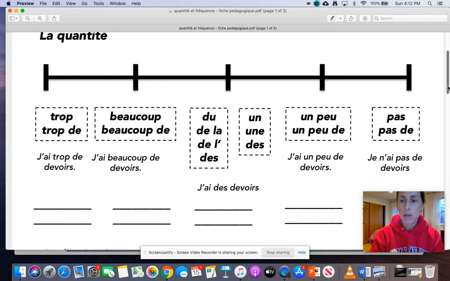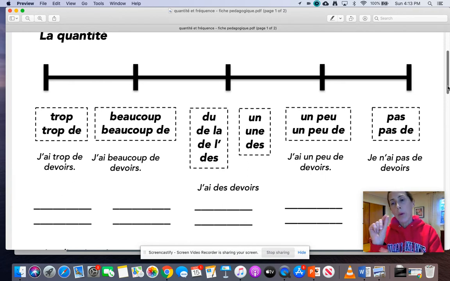So for example, j'ai de la pizza. I have some pizza. Or j'ai du chocolat. I have some chocolate. And whether you choose du or de la or de l'apostrophe or des depends on whether the word being modified is masculine, feminine, singular, or plural. Okay? Du you use with masculine, singular. De la, feminine, singular. De l'apostrophe when something starts with a vowel. And des for a plural. All right?